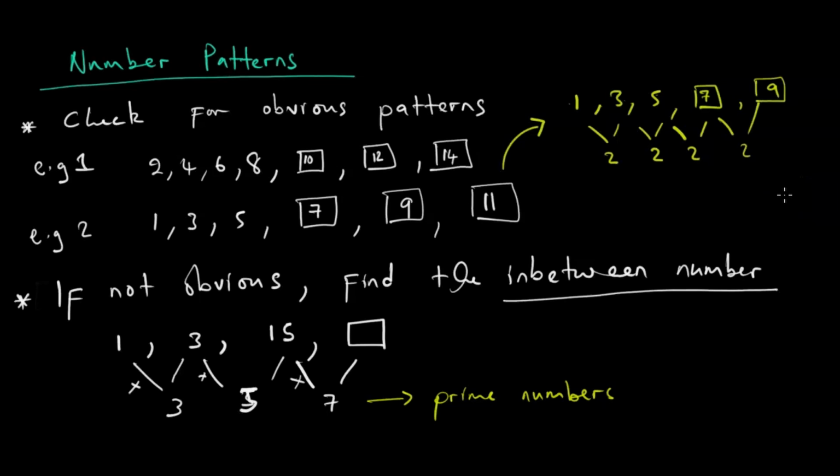So you have to practice a lot to be able to know the relationship below, what the relationship number is. Here we just see that the number is 2. Here we saw prime numbers. Then the numbers below, the in-between numbers, how do they relate with the numbers above? That is also what you should look up to when you are doing number patterns.